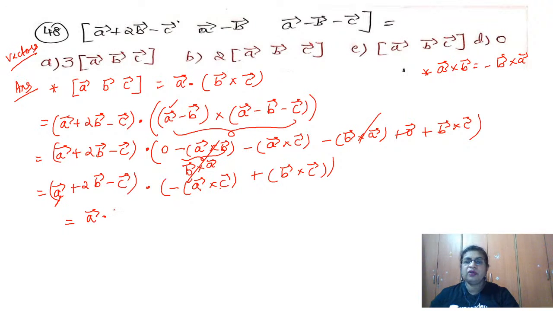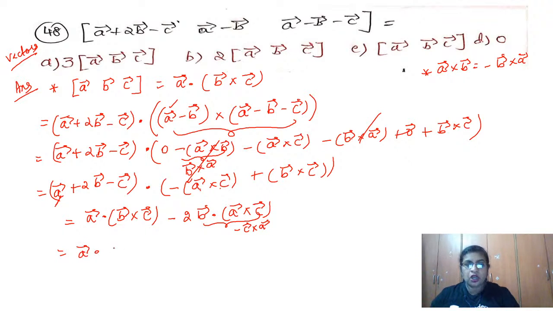Whichever is remaining only I will write. We can write A cross C as minus of C cross A, correct? So it is A dot B cross C, minus plus 2 times B dot C cross A.